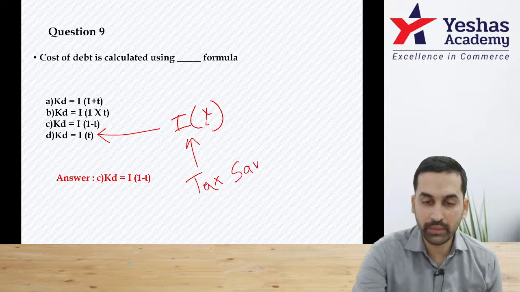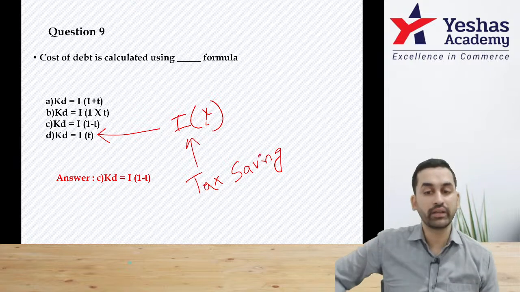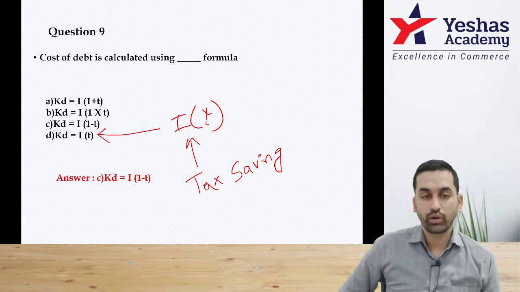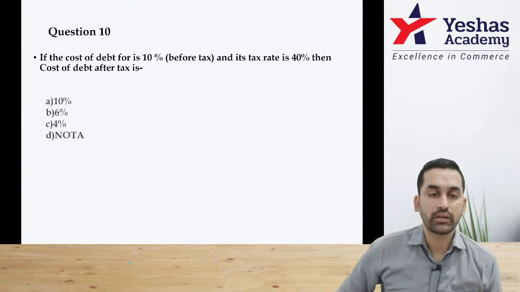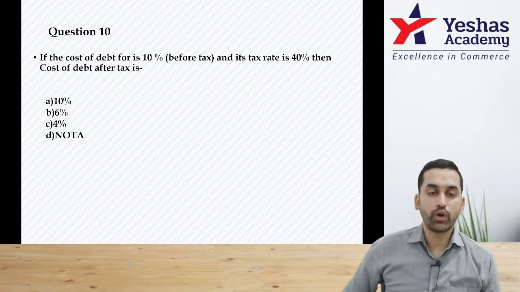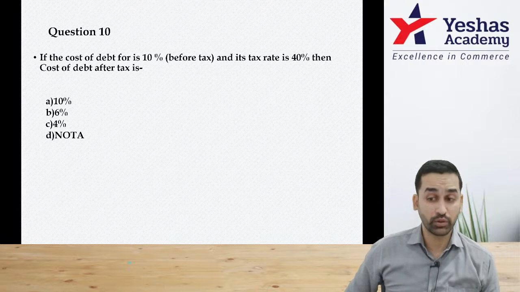Suppose tax is 40% and I'm paying 10 rupee. Then 10 into T, what I get is tax saving. Yeah, they have not asked you tax saving. They have asked you cost of debt. So it should be 1 minus T. Right.